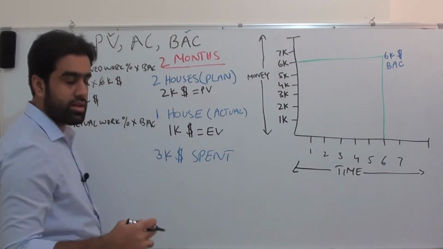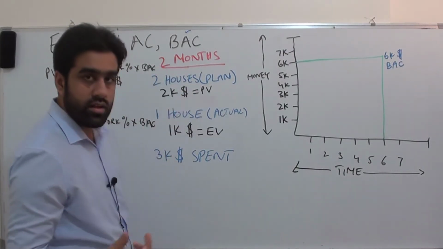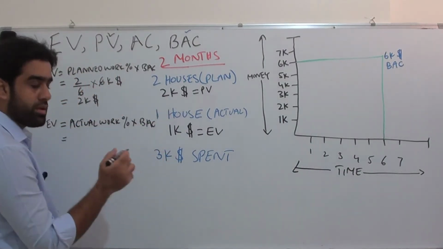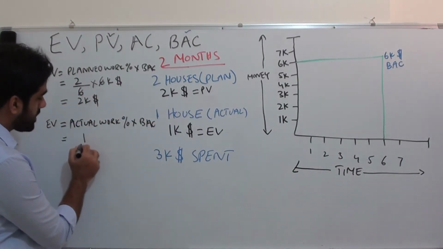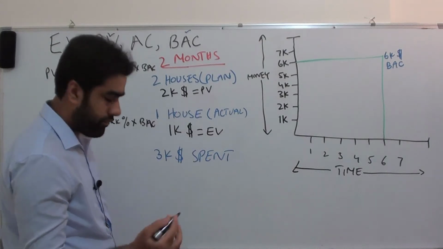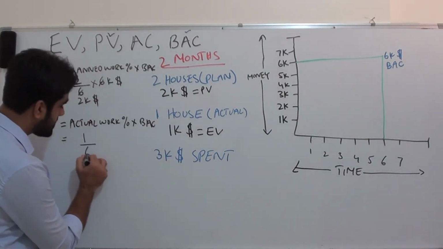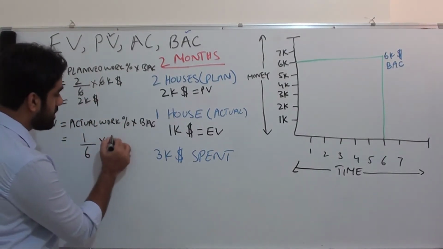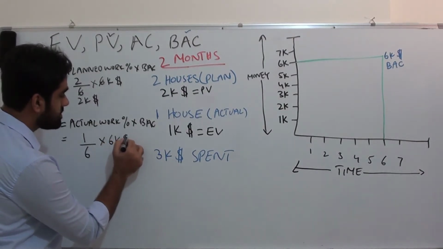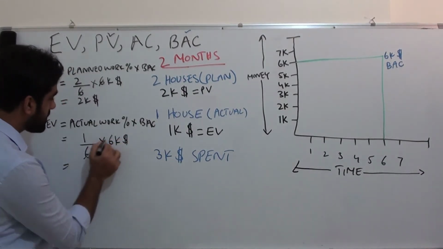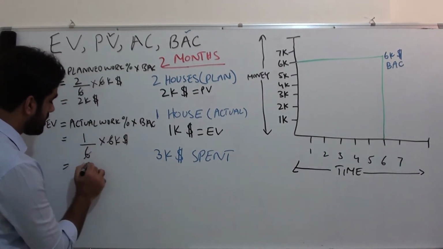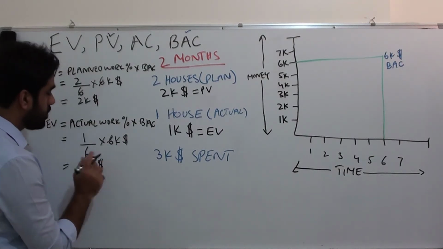So in order to get actual work percentage, in this example, let's calculate EV here. How many houses have we developed? Yes, 1 out of 6, multiplied by BAC, $6,000. So this becomes $1,000.